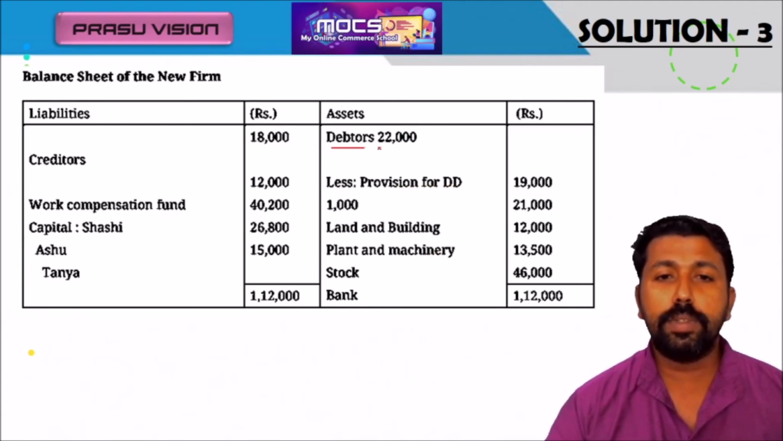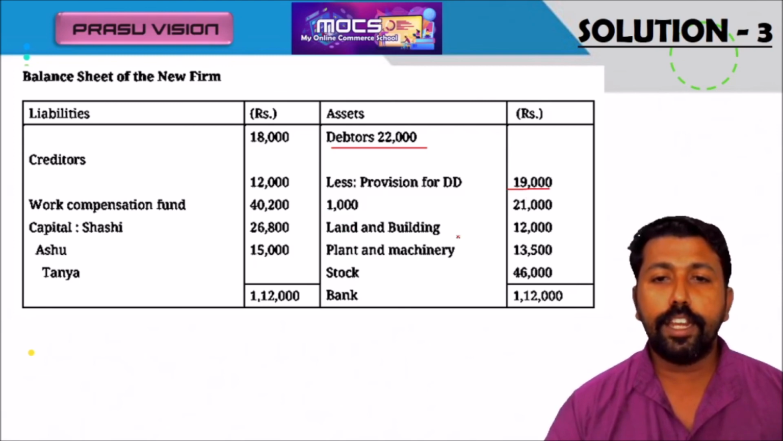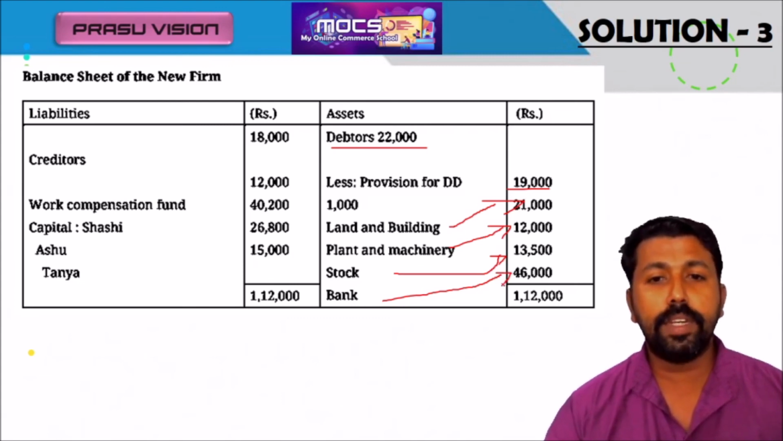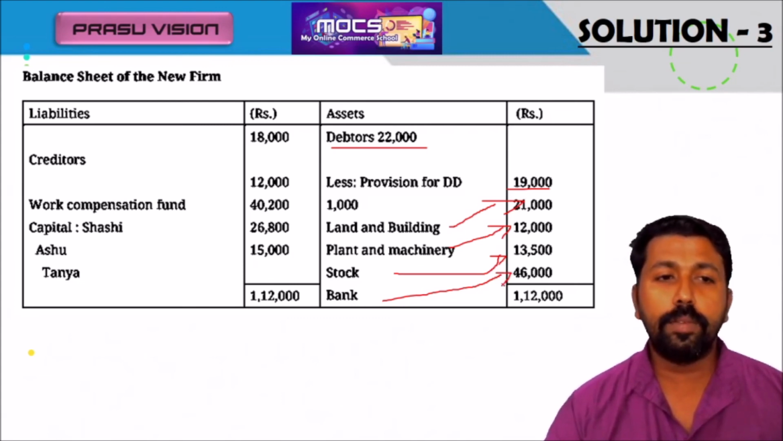Debtors' actual value is 22,000. We will deduct the provision also, because we have to adjust that amount, and we will get 19,000. Land and building at the increased value of 21,000. Plant and machinery 12,000, increased value. Stock also. The bank will also increase, you know very well: the old balance of bank plus the new partner's capital plus goodwill.